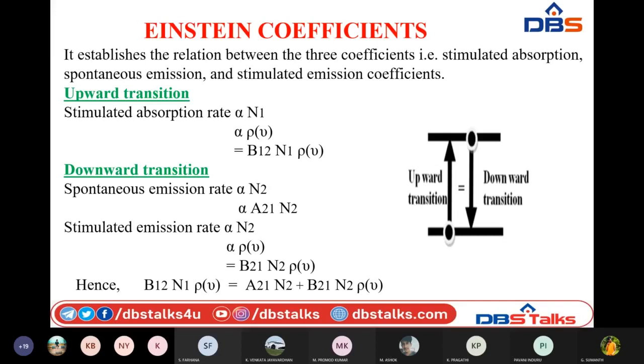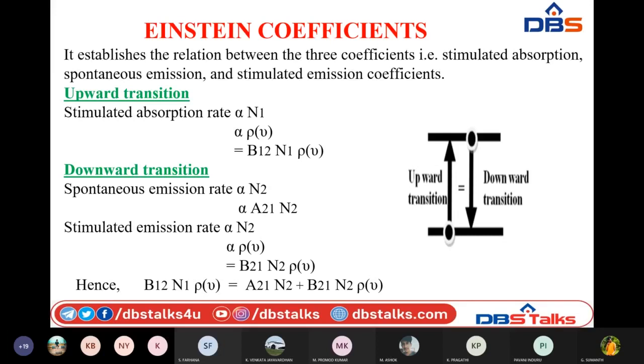So we are going to relate these three processes with the help of one single relation. That relation is nothing but the Einstein relation. In this we are going to use some constants to replace the proportionality. Those types of constants are nothing but Einstein coefficients. So here the Einstein relation establishes the relation among three coefficients, that is nothing but the stimulated absorption, spontaneous emission and stimulated emission coefficients.